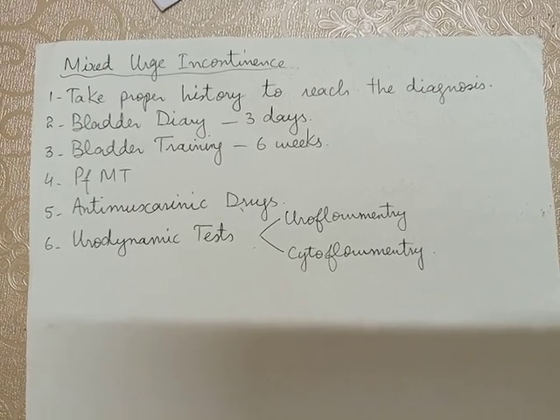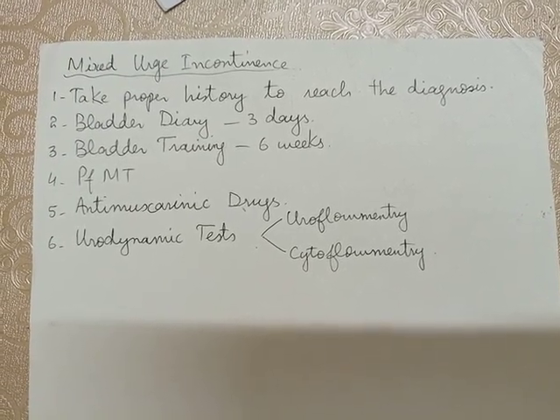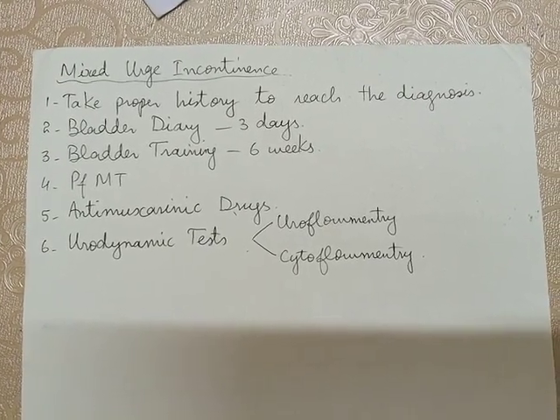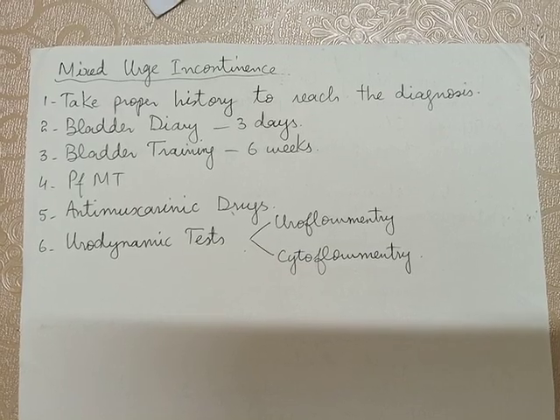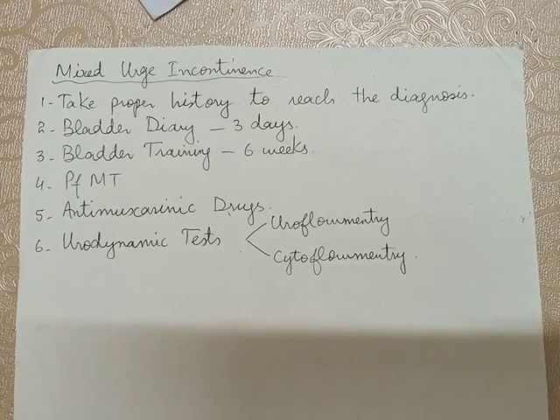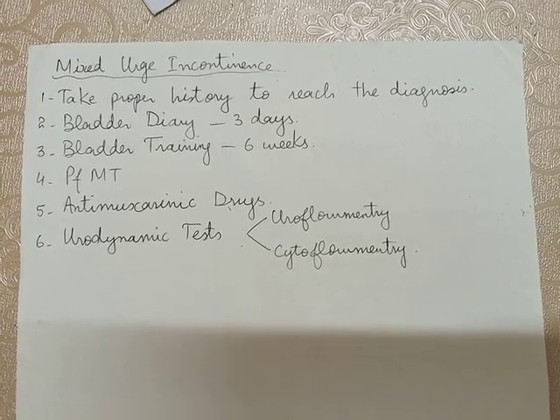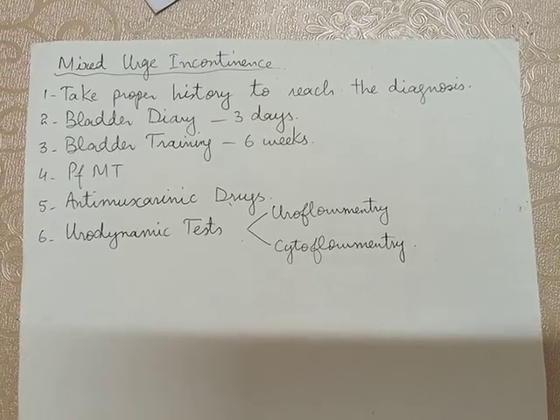Then keep a bladder diary for 3 days and do bladder training for 6 weeks. Then do pelvic floor muscle exercises. Then if it fails, give antimuscarinic drugs and do urodynamic studies like uroflowmetry and cystometry.